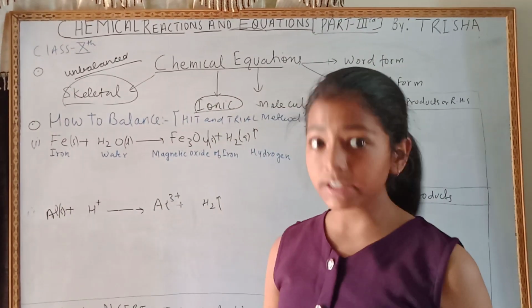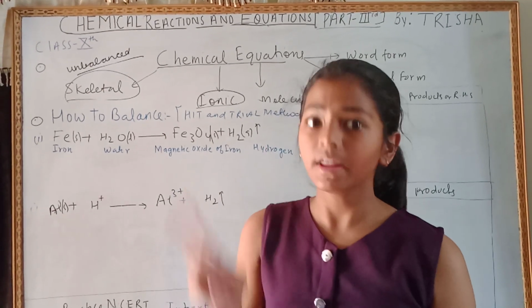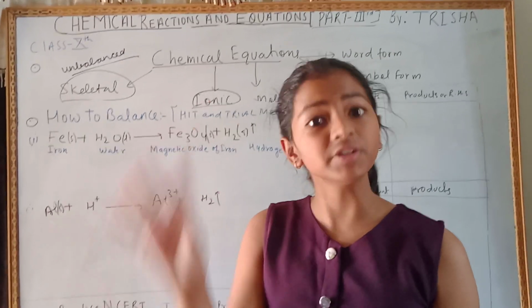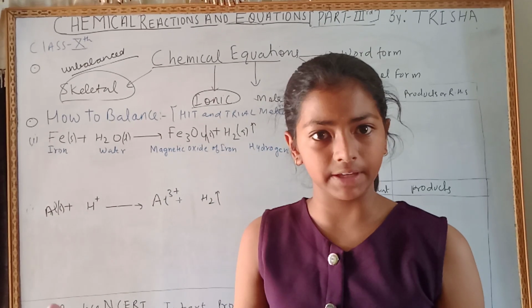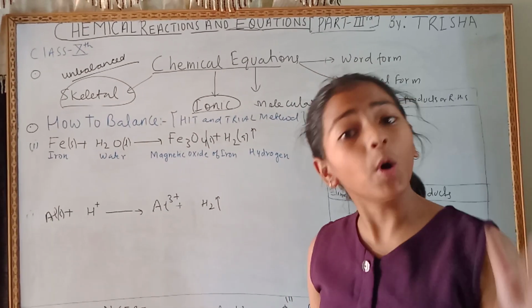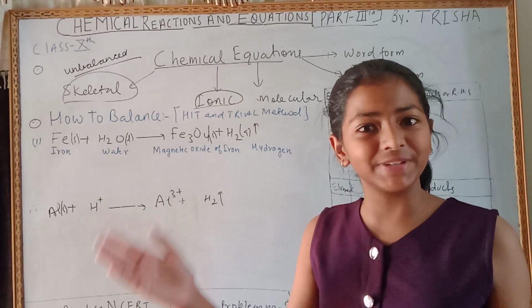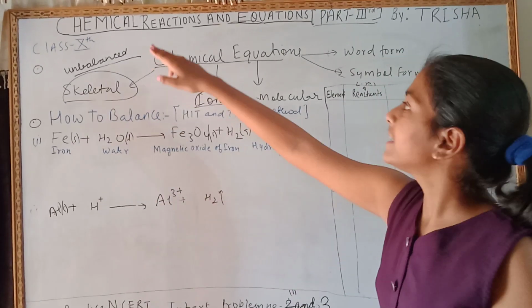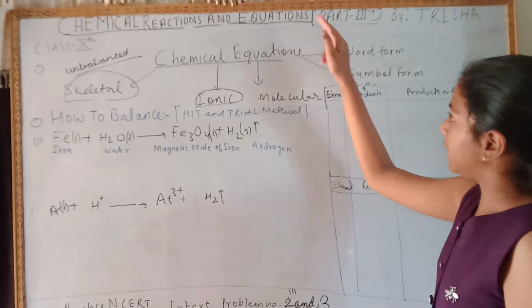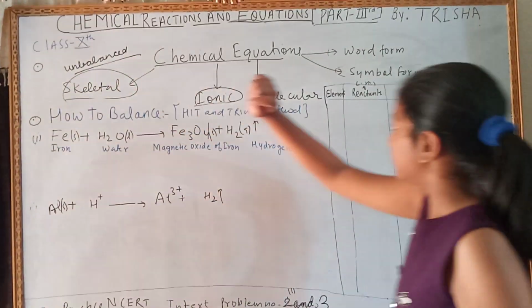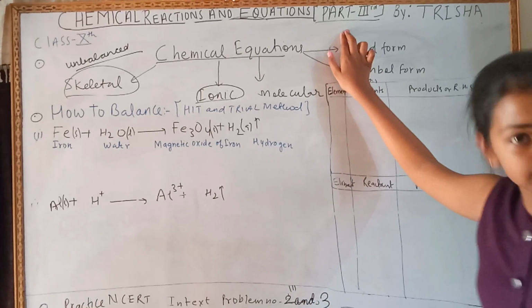In part 2, we learned corrosion, rancidity, respiration and combustion more briefly. We have also done the worksheet of redox reactions. Now in today's video, we're going to continue chapter 1, chemical reactions and equations, class 10th. This is part 3.